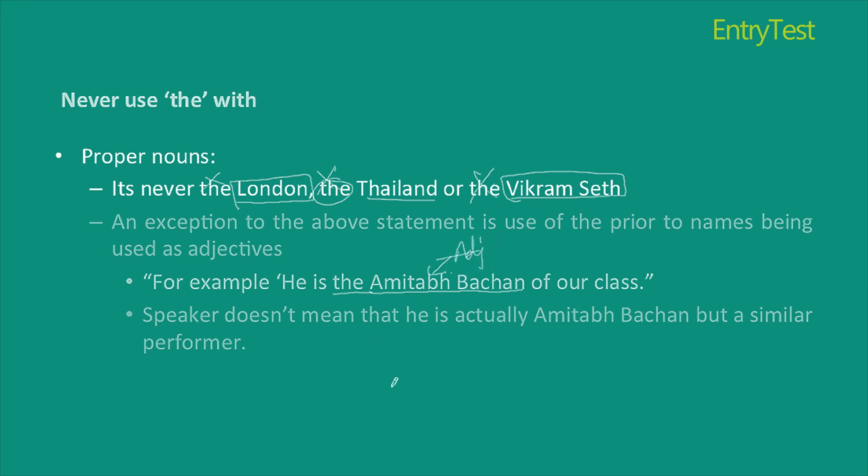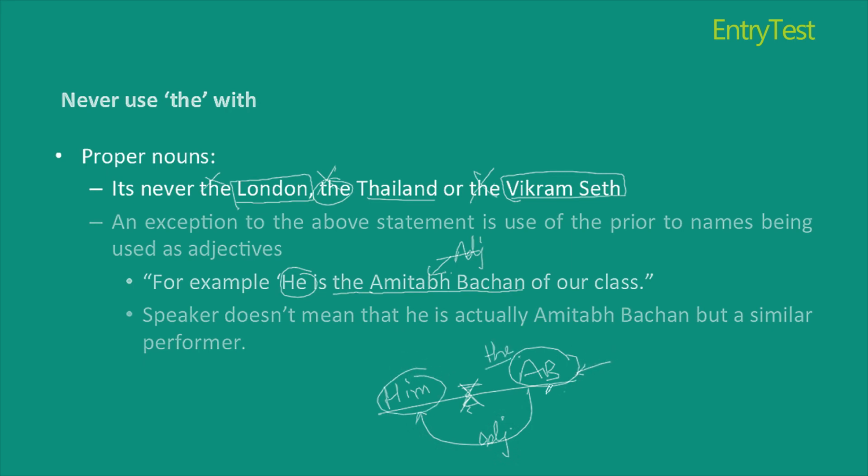When I say such a sentence, I mean that this person either looks like Amitabh Bachchan or acts like Amitabh Bachchan. I'm comparing him to Amitabh Bachchan. I'm putting them on a similar scale.